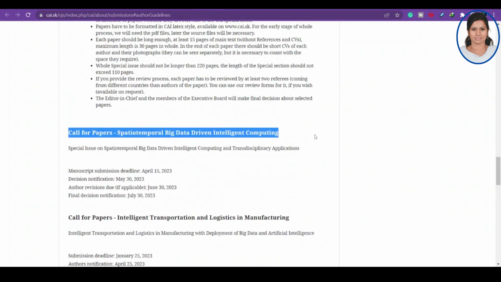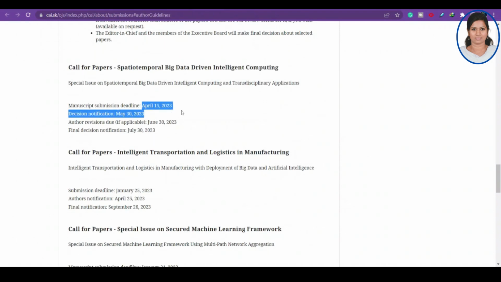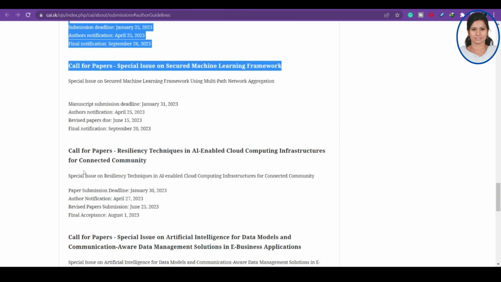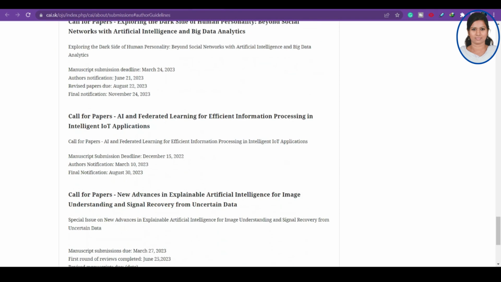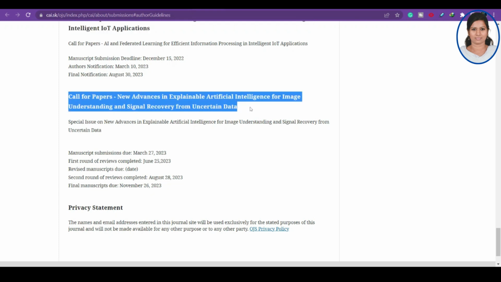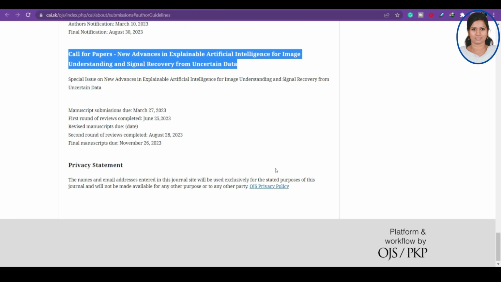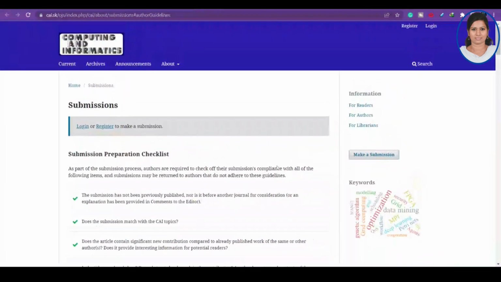Other than that, they also have a special issue. They have mentioned it here, call for papers, spatial temporal big data driven intelligent computing. So what is the deadline for that? And if you want to submit to another special issue, you can also do that. You can also check with the editor, at the mail id which is given there, to see what is the publication charge for this as well. Okay, so that is all about today's video.